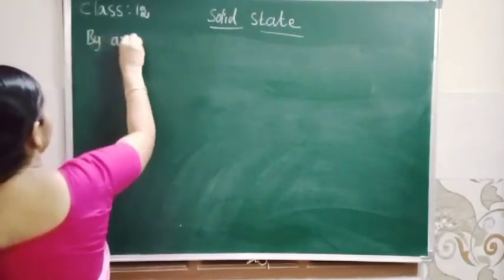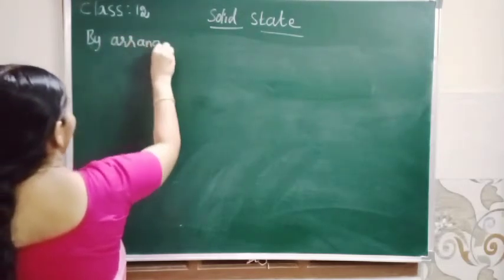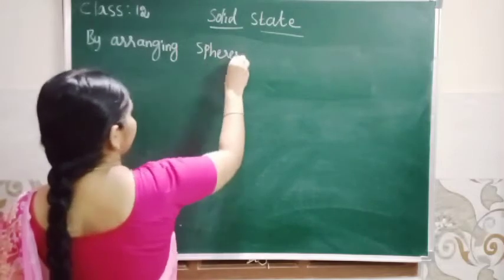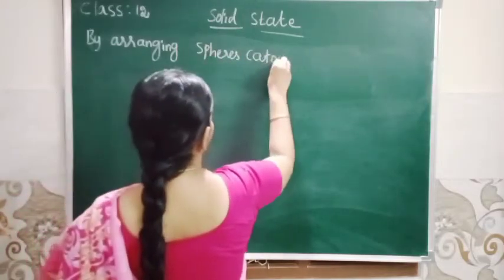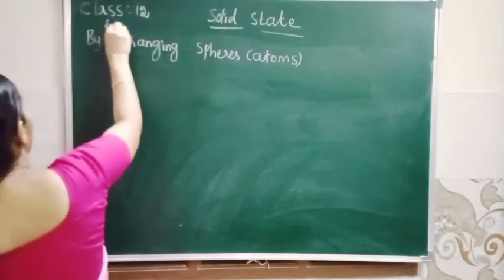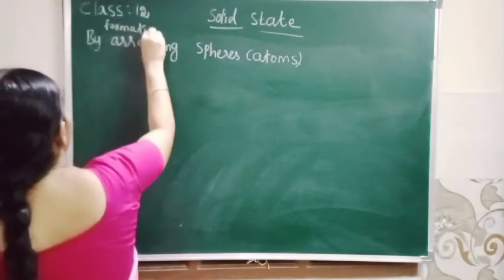by arranging spheres, atoms, that is, we consider atom as a sphere. That is formation of first layer.